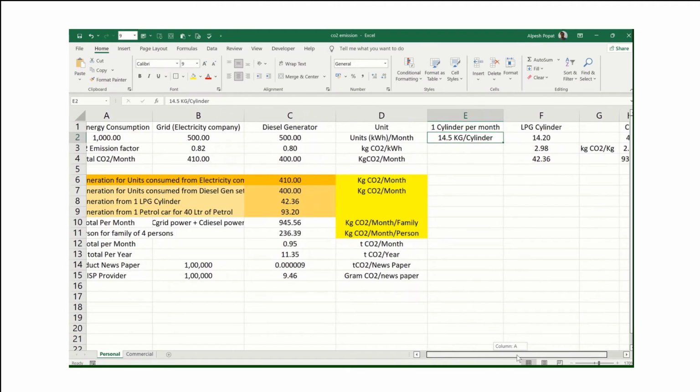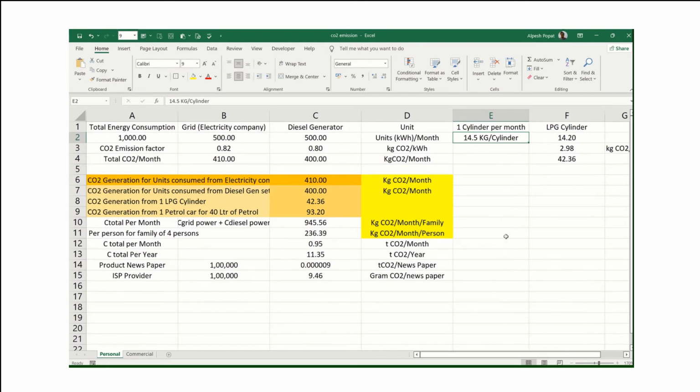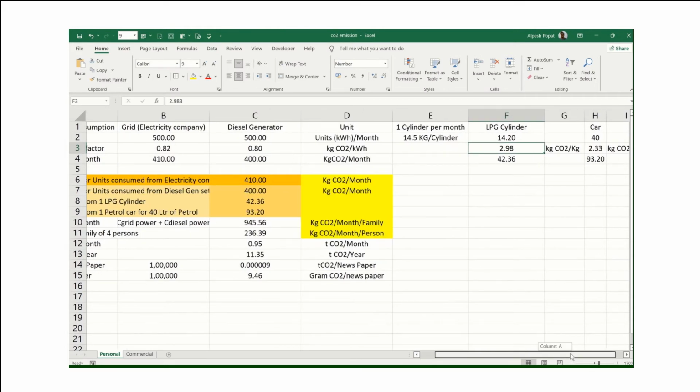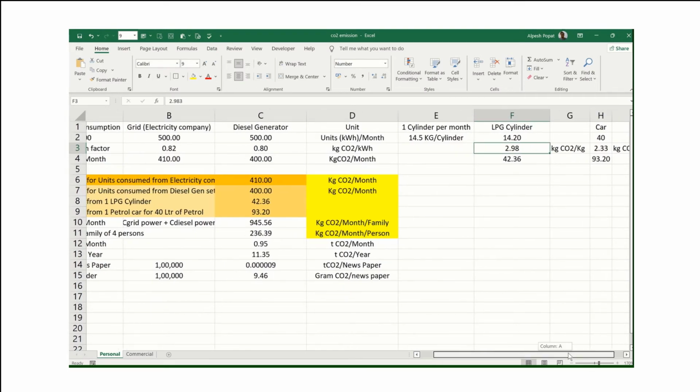If we convert this 14.5 or 14.2, whatever, this is the emission factor: when we burn 1 kg of LPG gas, 2.98 kg of CO2 is emitted into the environment.